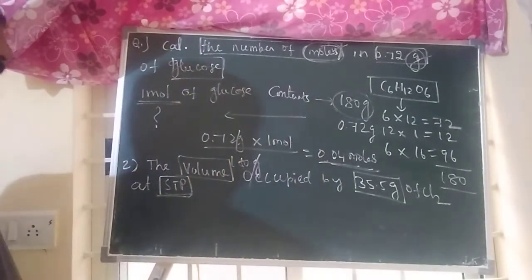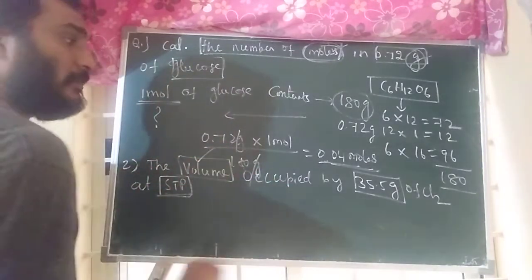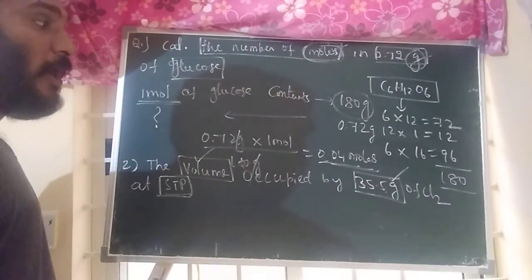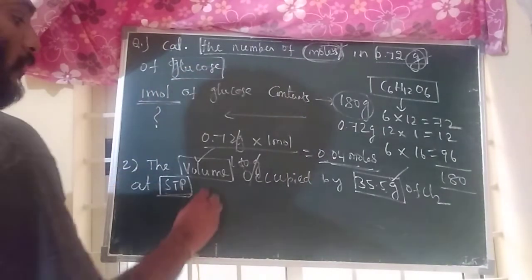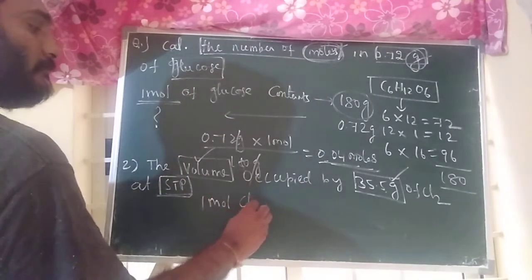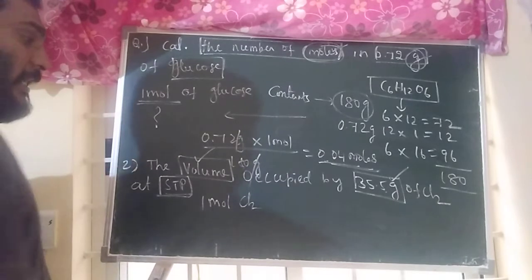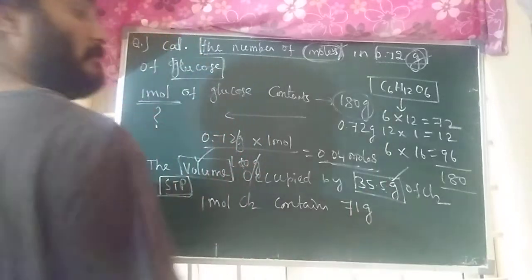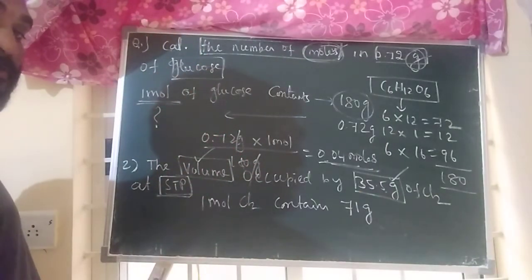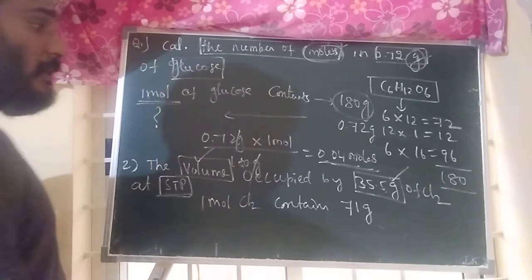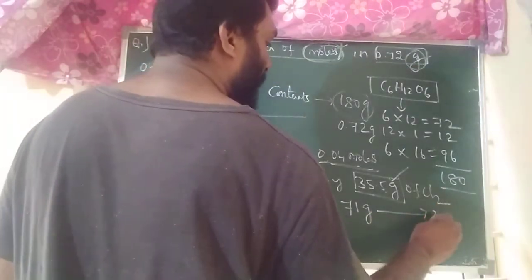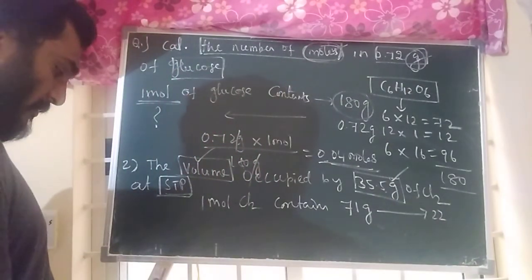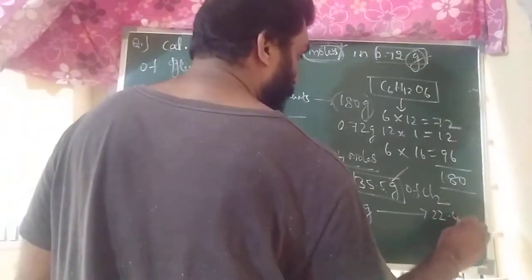So now in this question read properly. The volume occupied by 35.5 grams. So it is a volume and mass relation at STP condition. Volume and mass relation means just write out 1 mole of chlorine. 1 mole of chlorine gas contains 71 grams, the gram molecular weight. 71 grams contains, at STP condition, 22.4 liters.